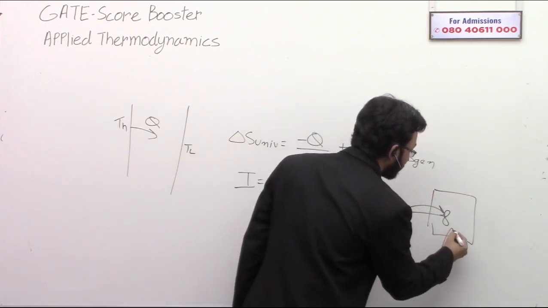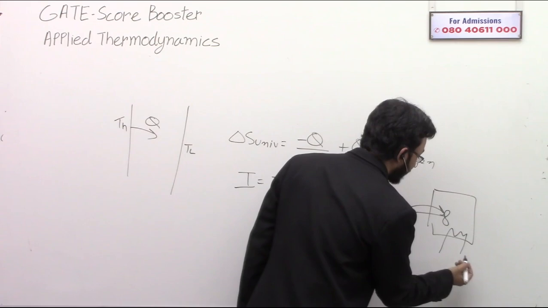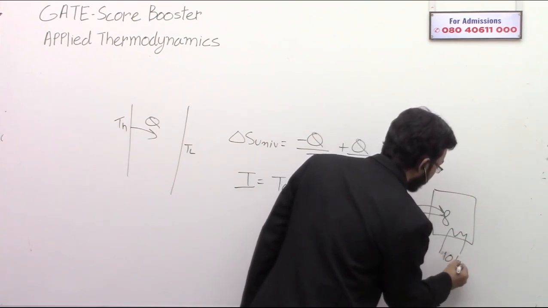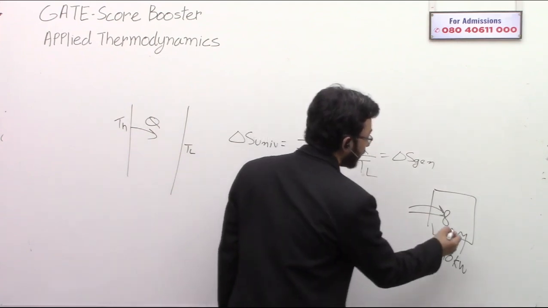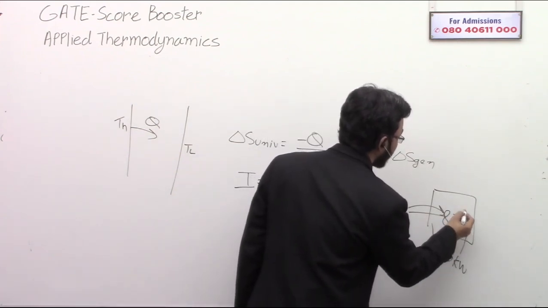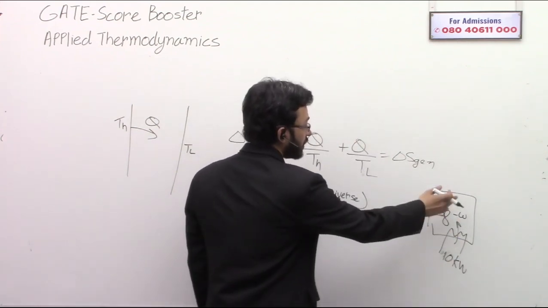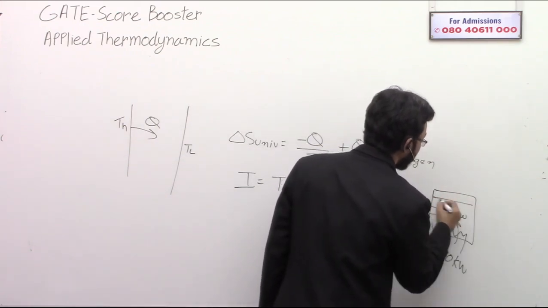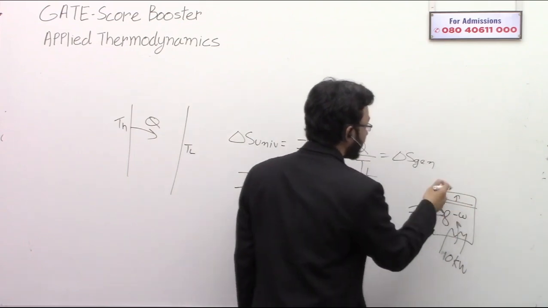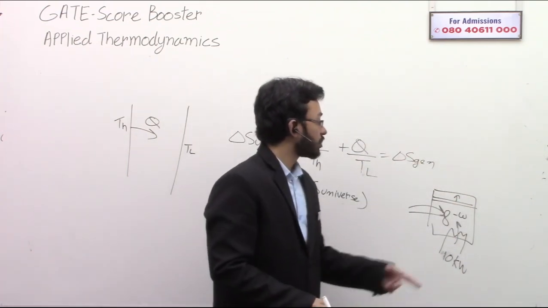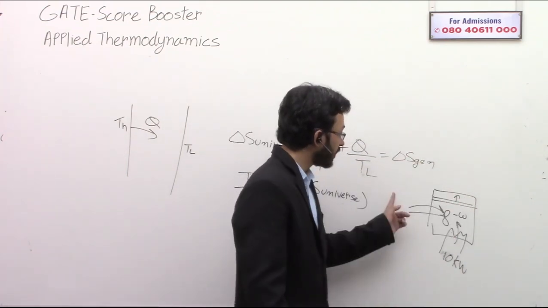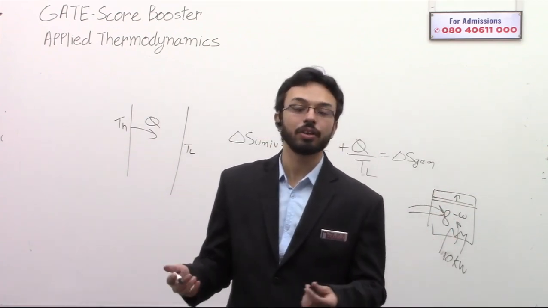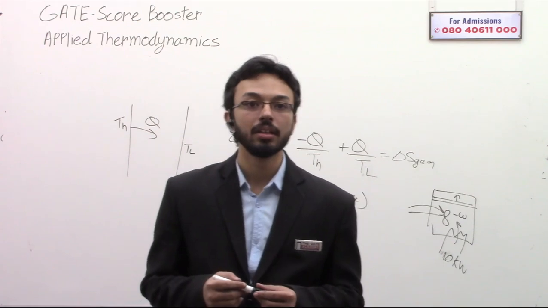I can also supply negative work by some electric current, let's say some 10 kilowatt. It will also be treated as negative work because the work is going into the system. And after that, it may happen that there is a piston rise because of all of this. So the work done by the piston is positive, and the work done by the stirrer and the electric current is taken as negative. So the net work will be the sum of all this work.